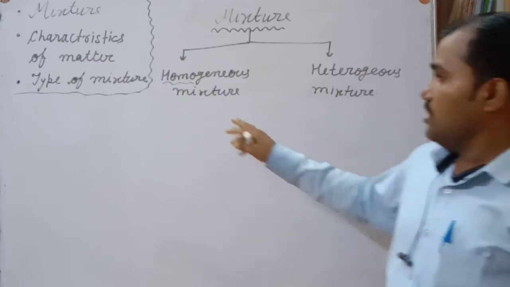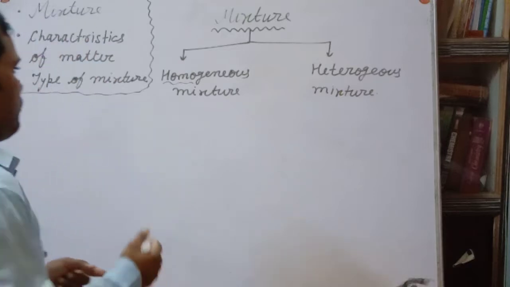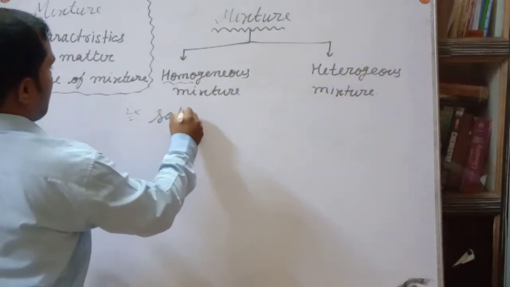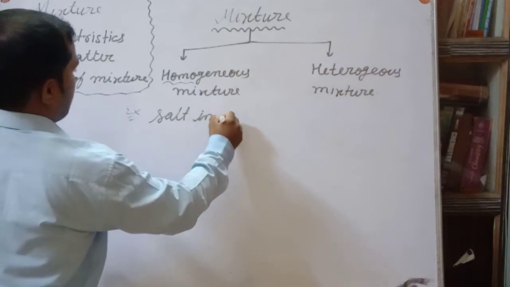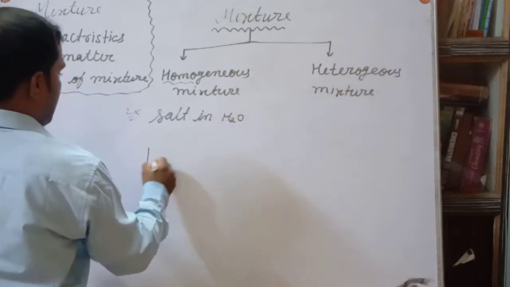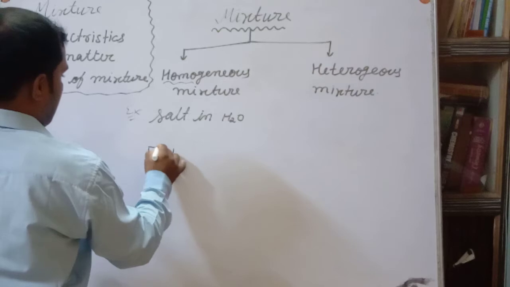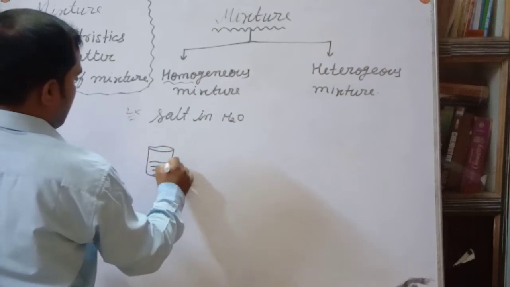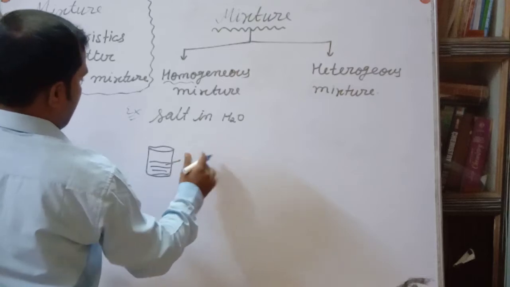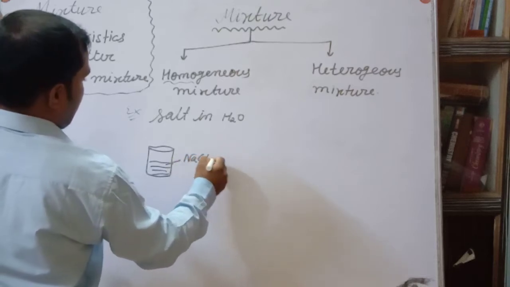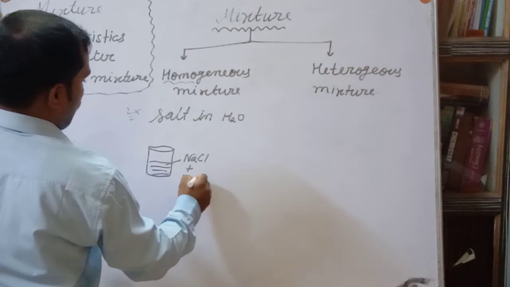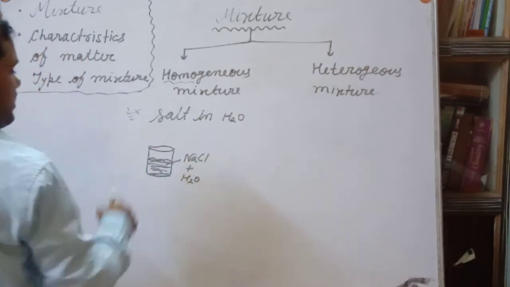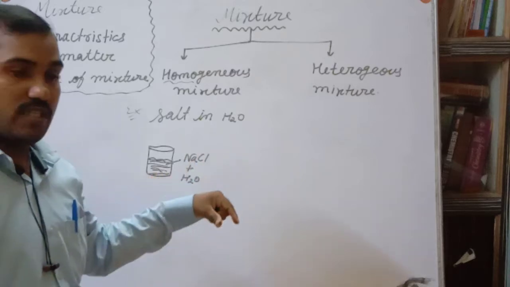For example, suppose you have added salt, NaCl, in water. What will happen? After mixing and stirring, it will form a homogeneous solution.